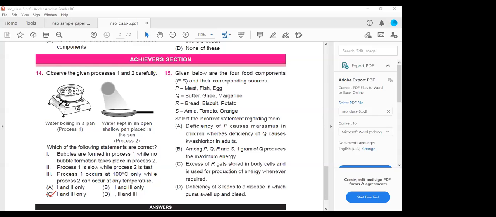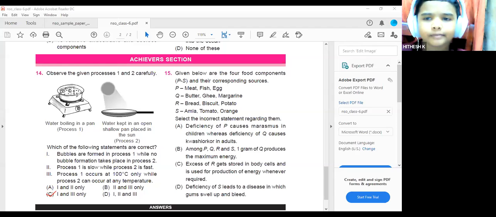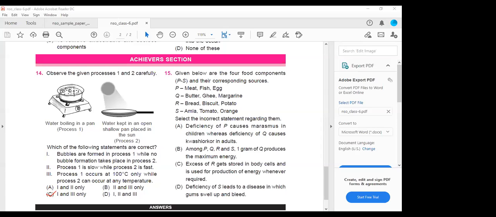And which process is fast, process 1 or 2? Process 1 is fast. Here the water is boiling at a temperature. At what temperature does water start boiling? 100 degrees Celsius. Water melts at 0 degrees Celsius. The melting point of water is 0 degrees Celsius and the boiling point of water is 100 degrees Celsius.